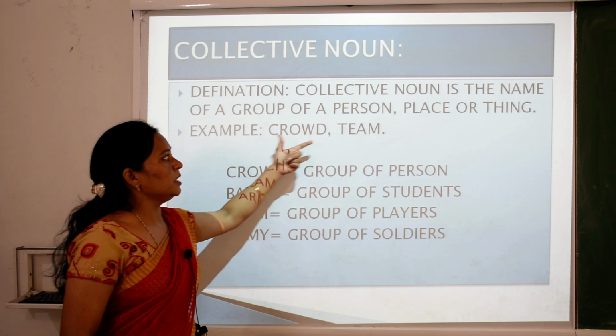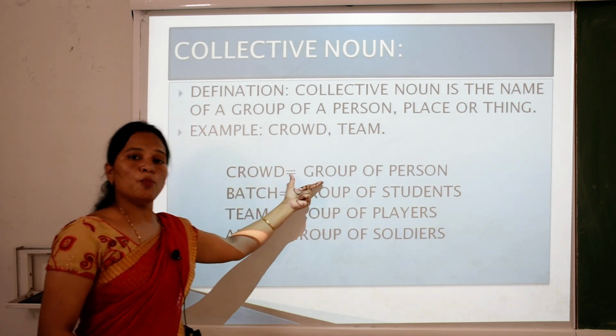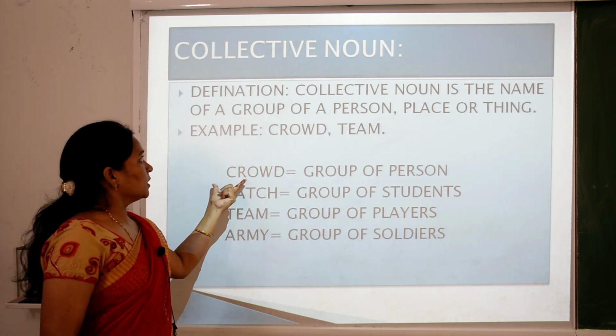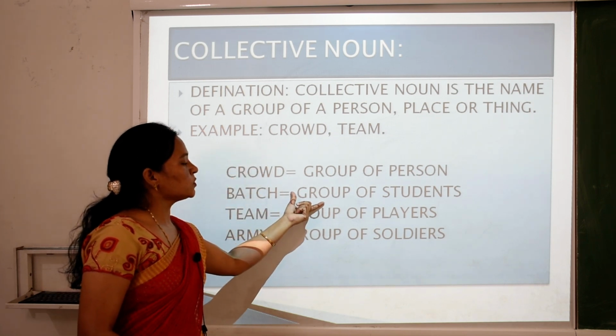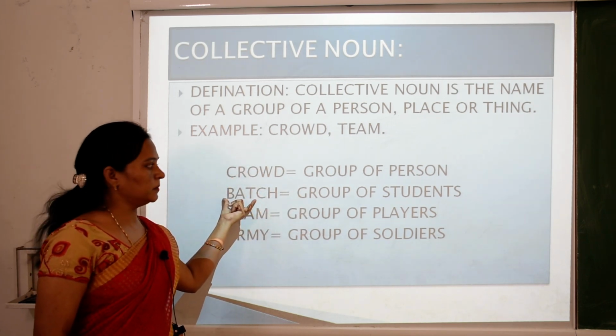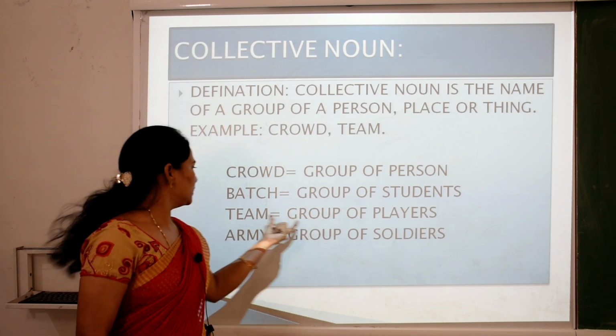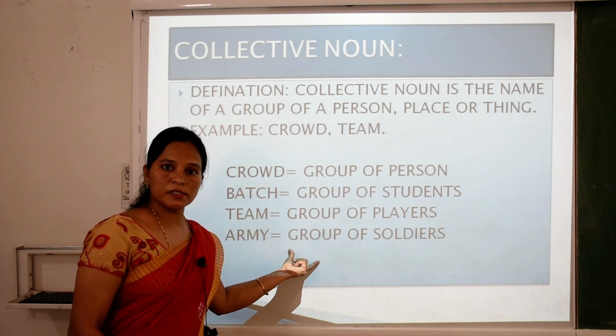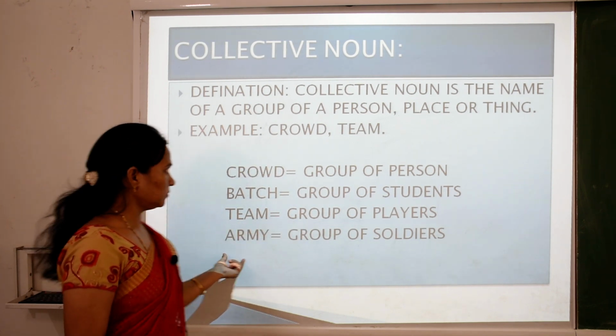Example: crowd, team. What is a crowd? A group of persons, that is a collective noun. A group of students is called a batch. A group of players is called a team. A group of soldiers is called an army.